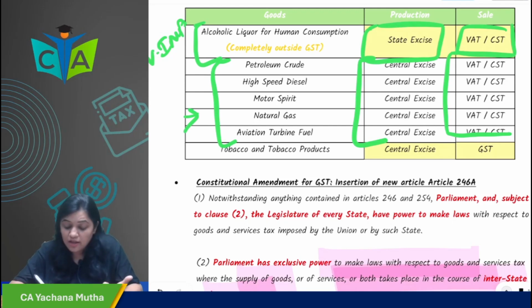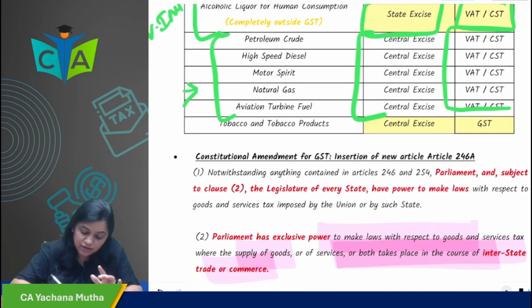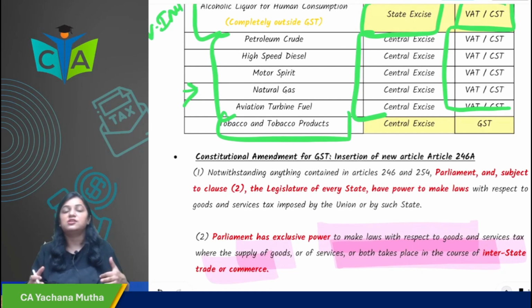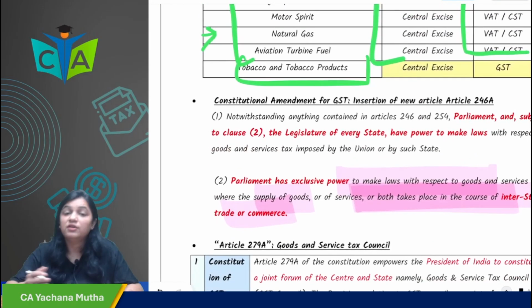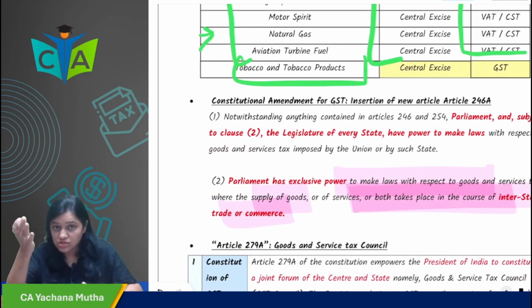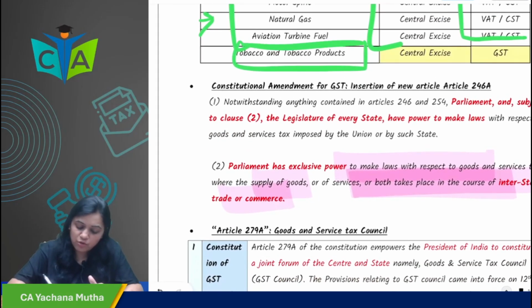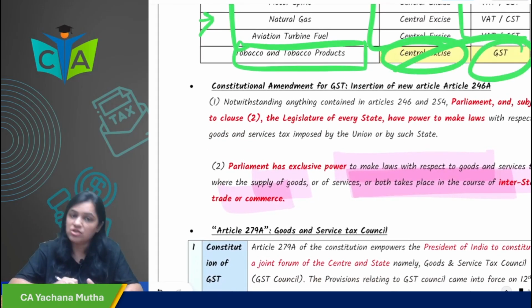in case of intrastate, VAT, in case of interstate, CST. And then last, tobacco and tobacco products: on its manufacturing, central excise, and on its sale, GST. So in case of tobacco and tobacco products, manufacturing, central excise, on its sale, GST.